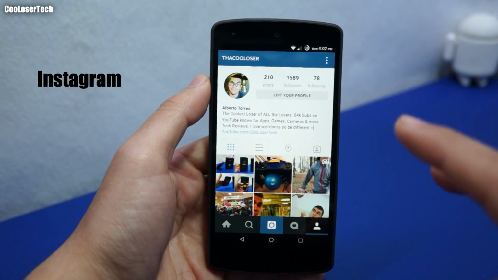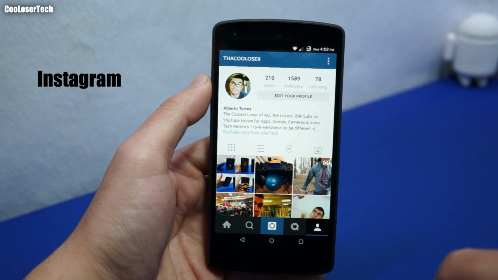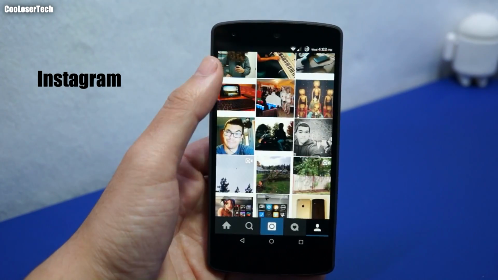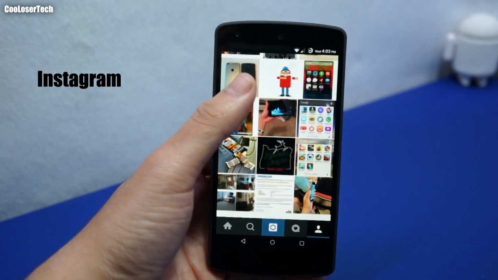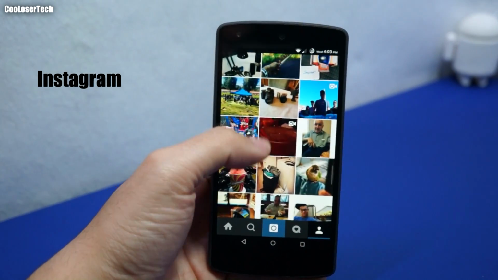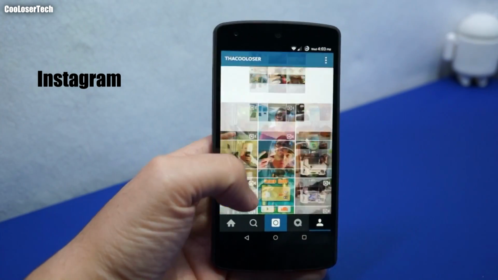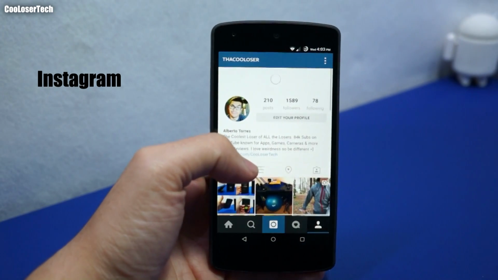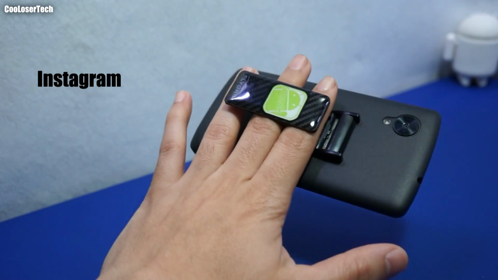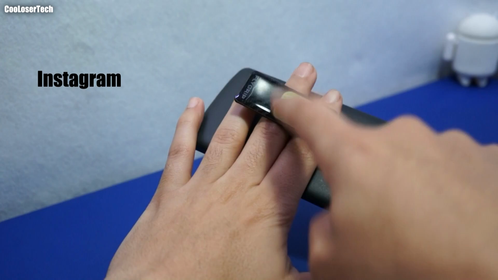Instagram. I don't really post too much. You see I've only posted around 210 in like two-something years. I post stuff about my daily life, tech, random things I want to show off, my apps and upgrades that I do across my Instagram. So if you ever want to follow me, it's definitely here. I posted something there, and that's going to be a video that I'm going to work on coming soon.